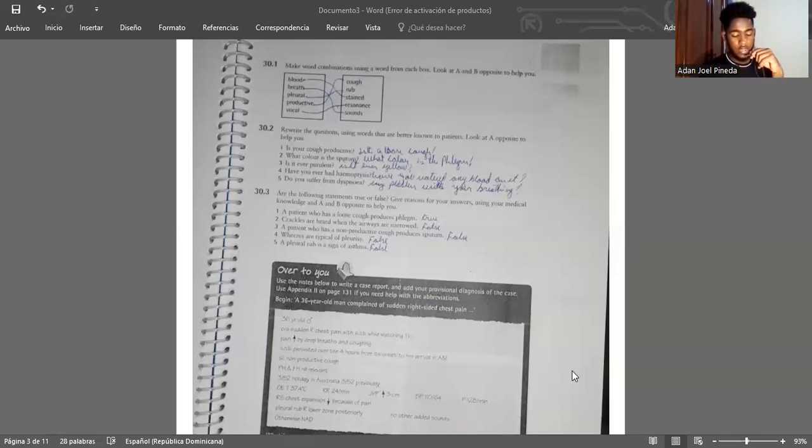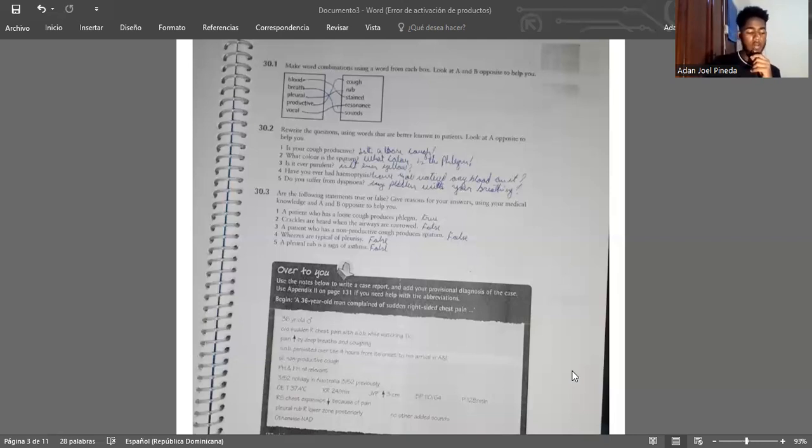30.3. Are the following statements true or false? Give reasons for your answers using your medical knowledge from A and B opposite to help you. 1. True. 2. False. 3. False. 4. False. 5. False.